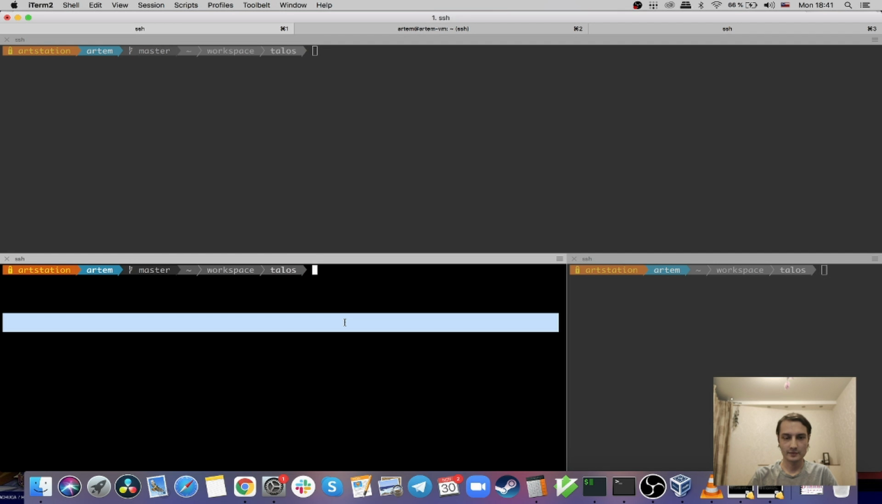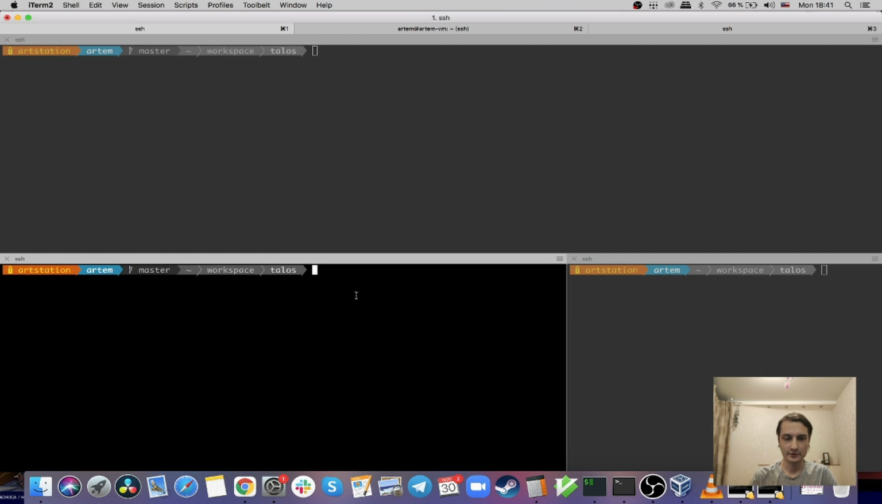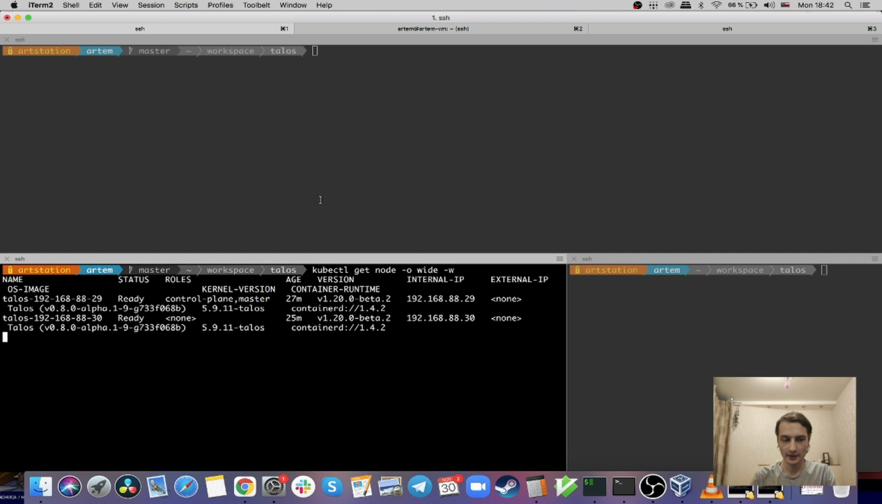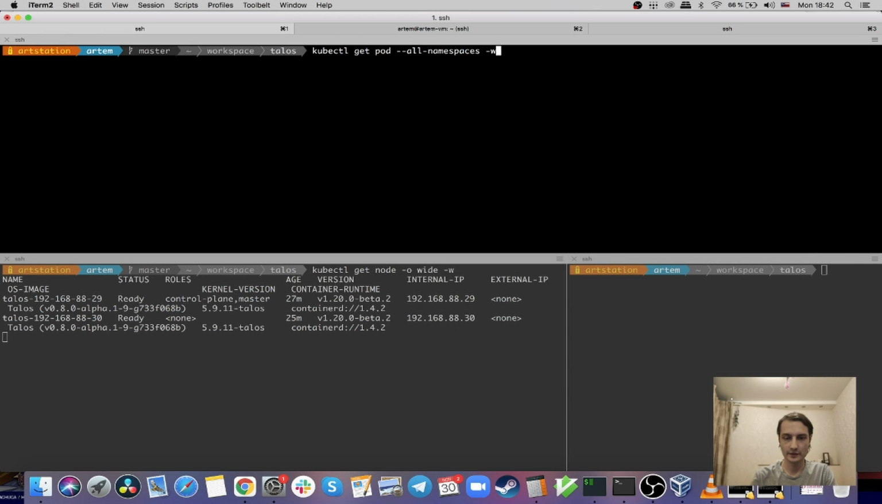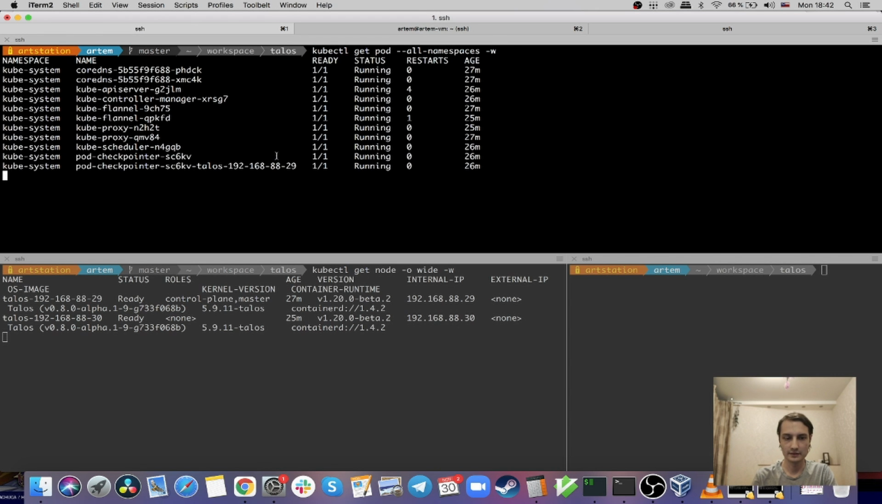So I gave it some time to finish up all the internal processes of booting up, and now I can query the nodes one more time. And both of them are ready. And if you get the list of pods, you will see that all of them are healthy as well. And that basically gives us a 2 node cluster, which is fully operational and ready for use.